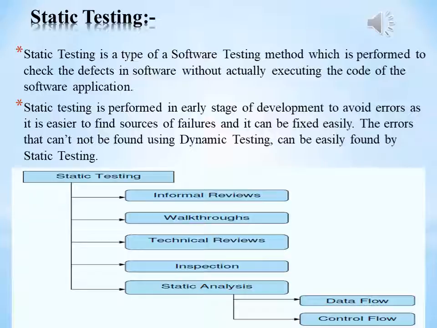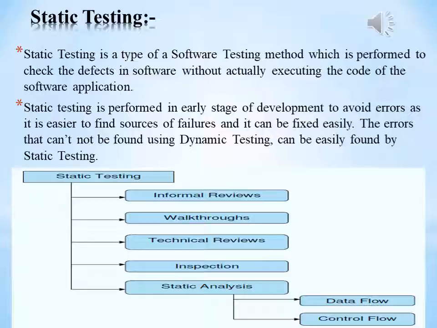The review is of four types. The first is informal review. In an informal review, the creator of the document puts the contents in front of an audience and everyone gives their opinion, and thus defects are identified in the early stage. Next is the walkthrough. It is basically performed by an experienced person or expert to check for defects so that there might not be problems further in the development or testing phase.